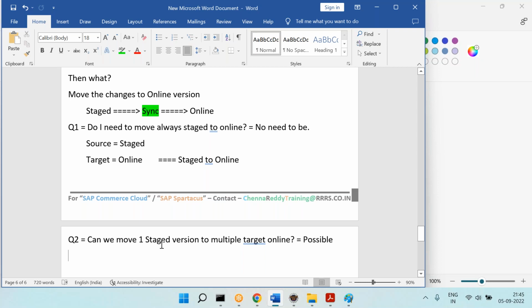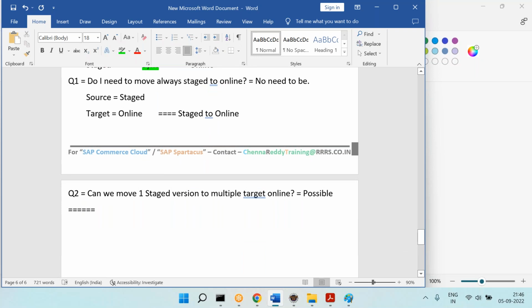So that means, let's say I have a summer staged version. I can move to summer online version, winter online version, like that. That is possible. Can I move one staged version to multiple target online versions? Answer is yes, that is also possible. Okay, now we want to do synchronization, right? Synchronization we can do in two ways.